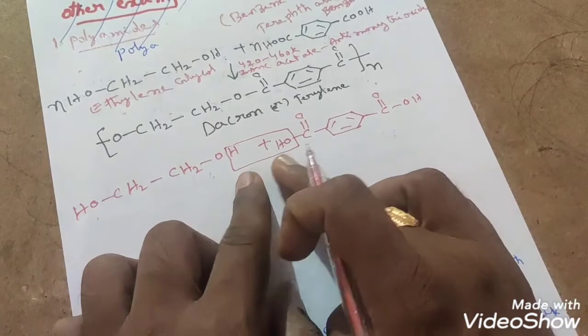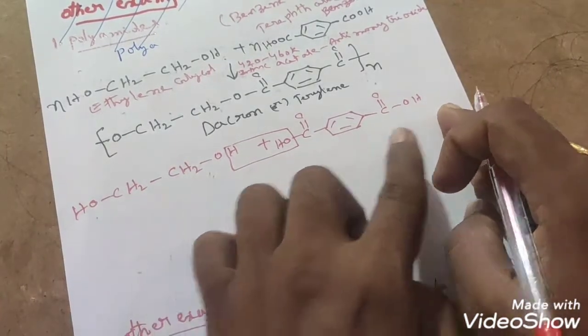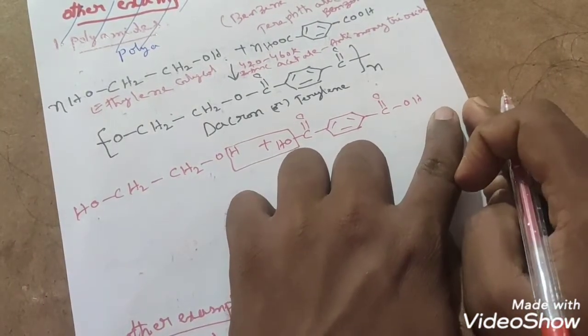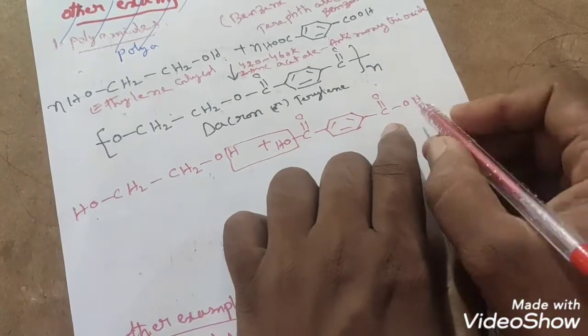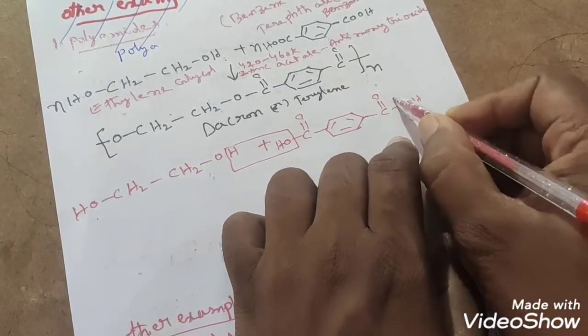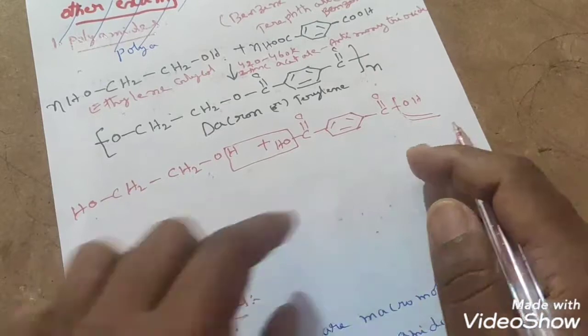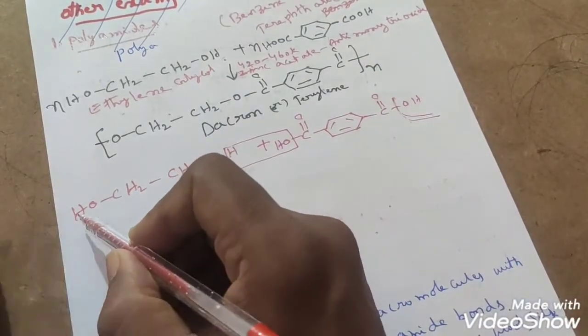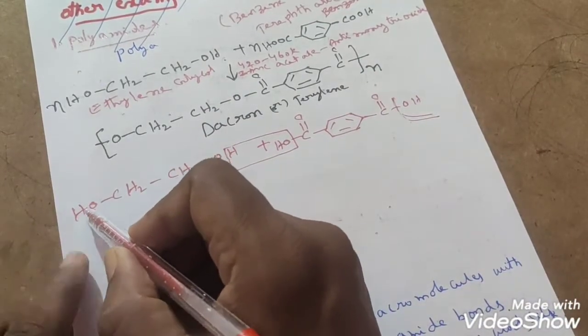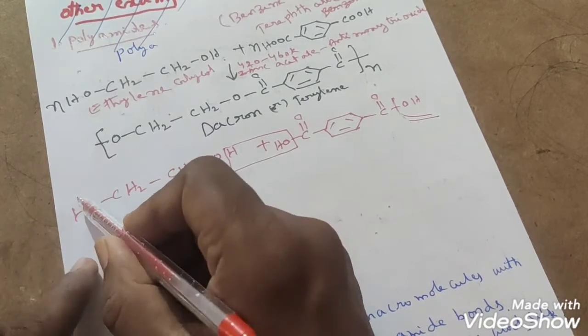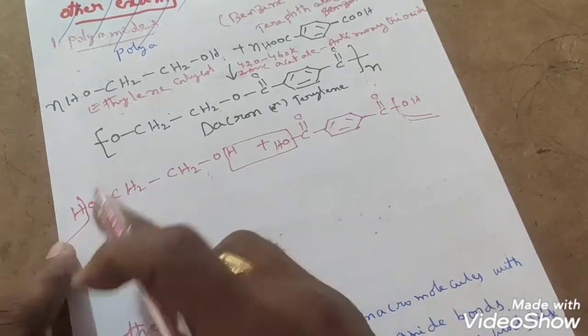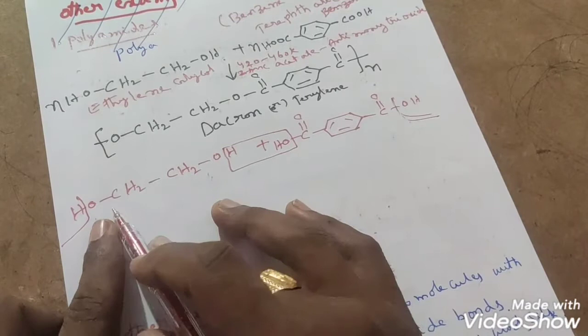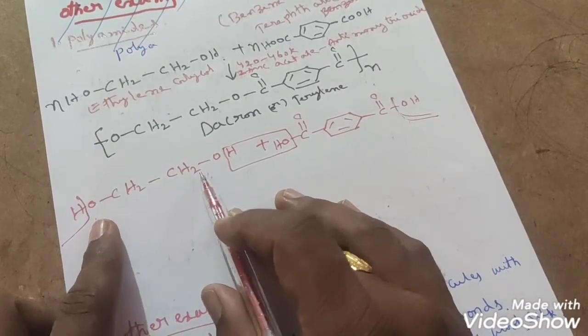That means not only here, if you take one more molecule of ethylene glycol on this side, hydrogen from it and OH from terephthalic acid are liberated as water molecule, right? Here also, if you add one more terephthalic acid on this side, that side OH group and from ethylene glycol H will be removed as water molecule. Then what is left in this molecule you have to observe.